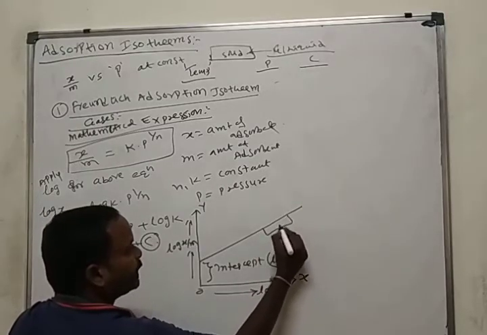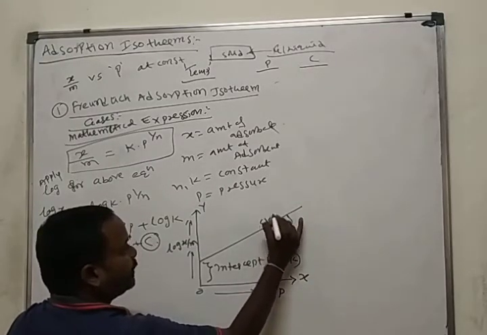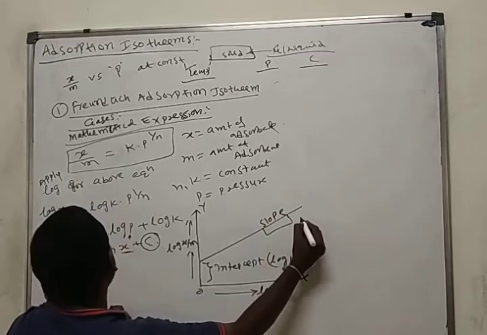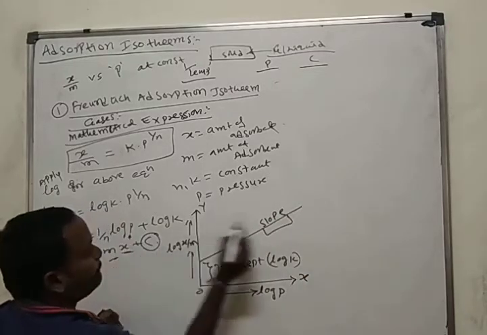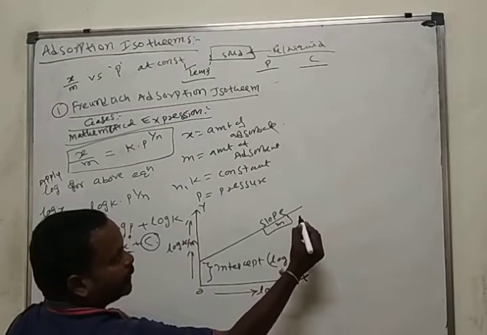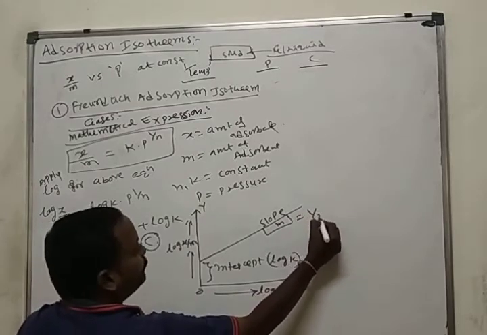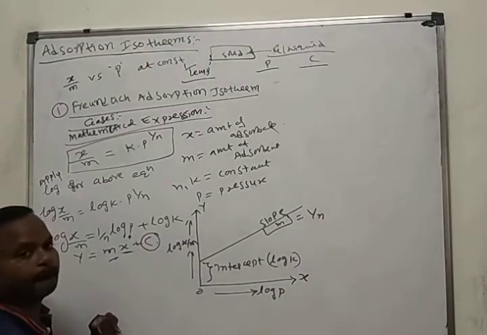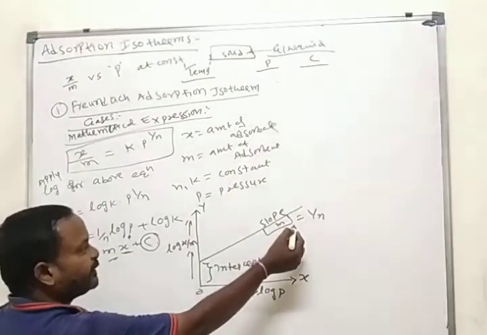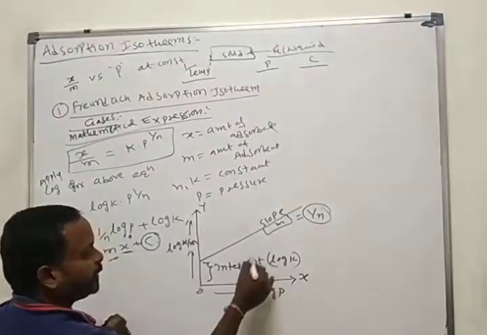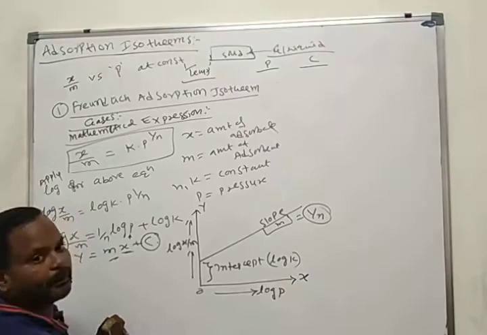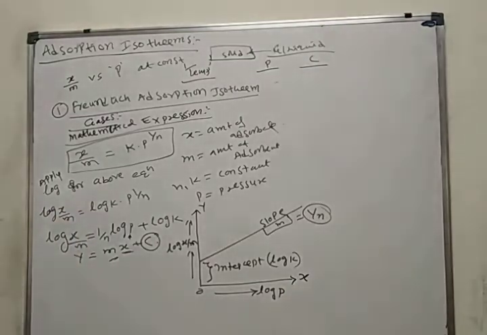Here we have the slope. This we call the slope. What is m here? m is equal to 1 by n. The slope is 1 by n, and the intercept is log K.